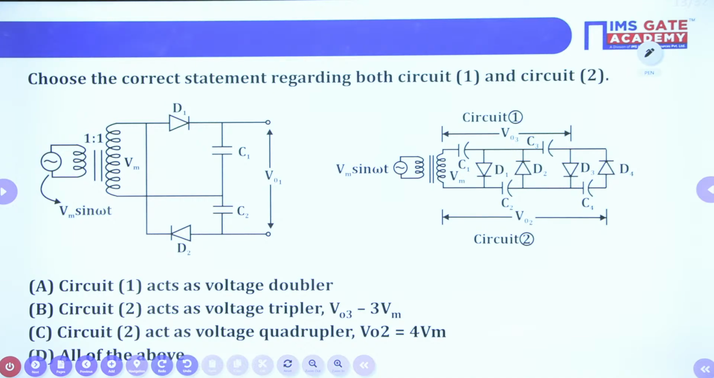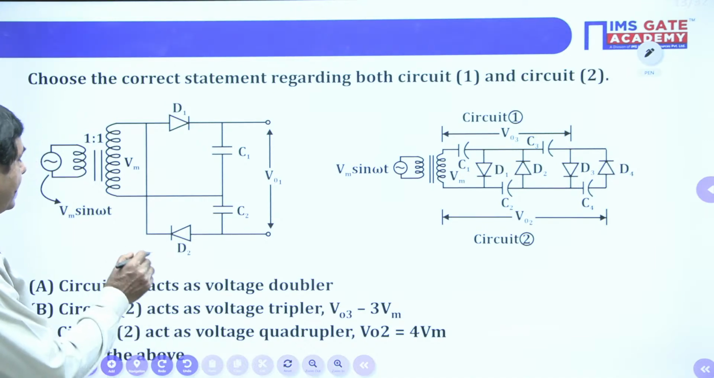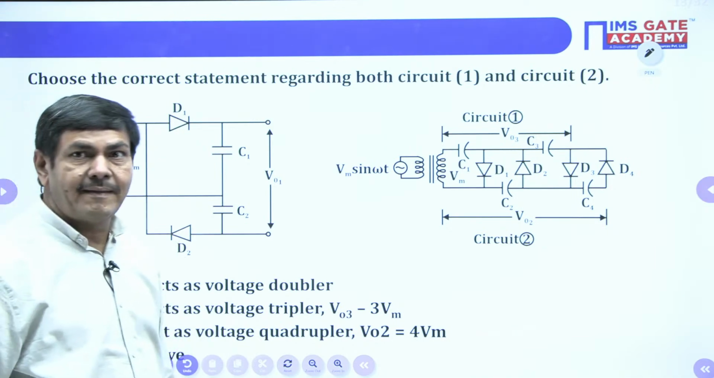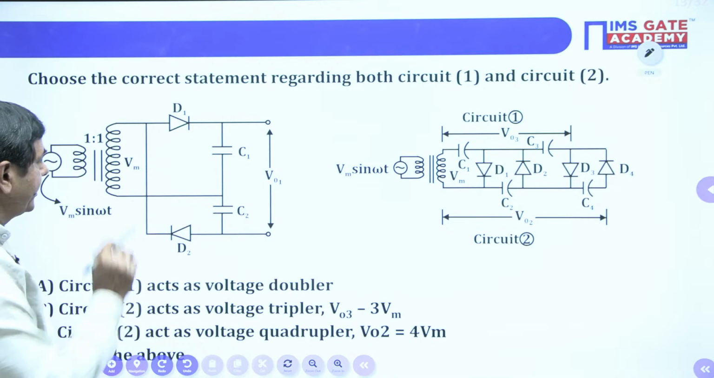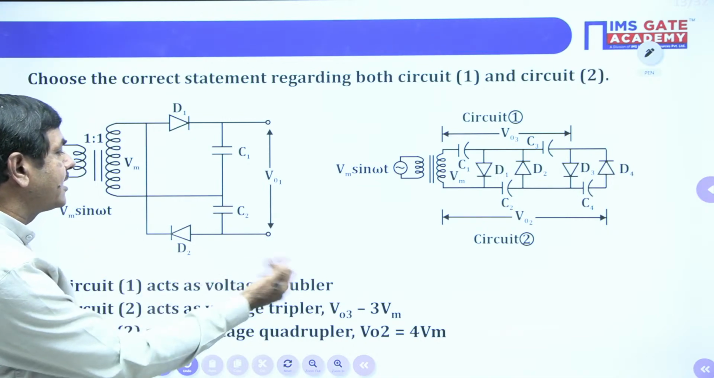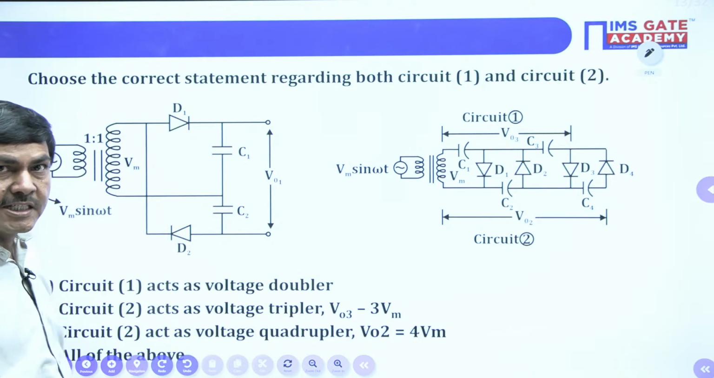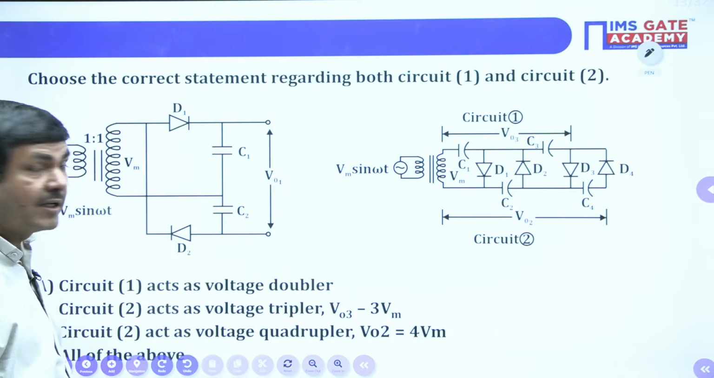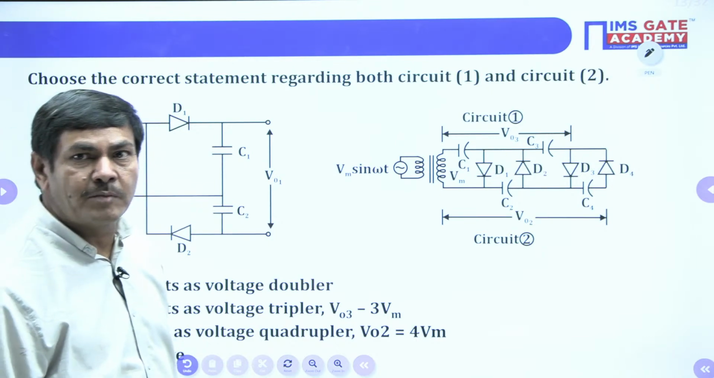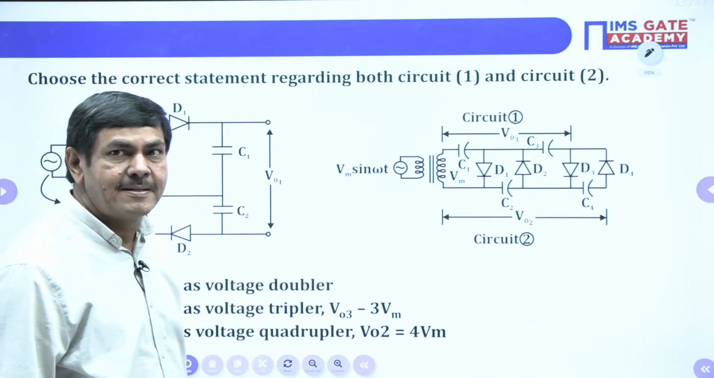Yes, so please watch. This is the circuit. Which option is correct? We don't have an idea at first. First, circuit 1 I have taken here now. Circuit 1 acts as a voltage doubler, it says. Voltage doubler means, if you are giving the input Vm, the output must be 2 Vm. If you get 2 Vm, it is a voltage doubler only.